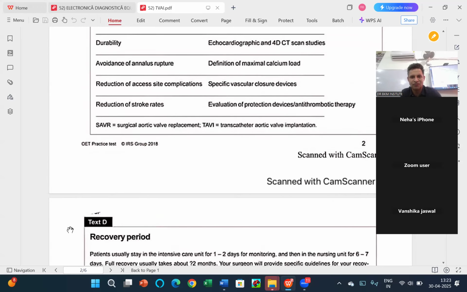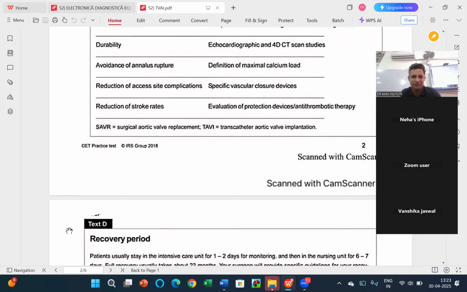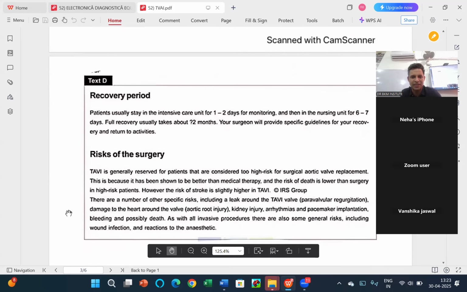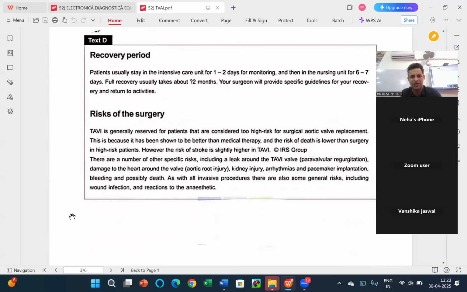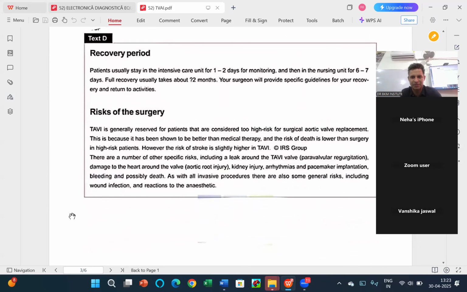It's a tough one. It's not easy to find. But the word risk is given only in this part, so we have to take it from here only. So stroke might come as the reason, but risk of death is lower. Achha, the only risk that increases is stroke.